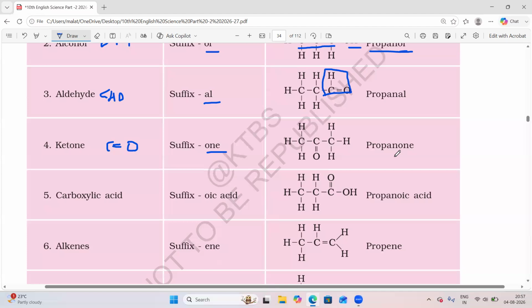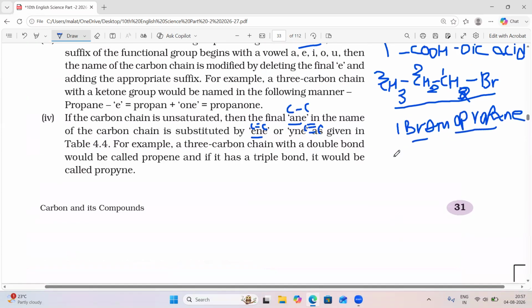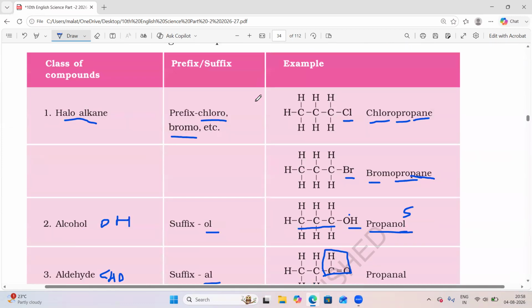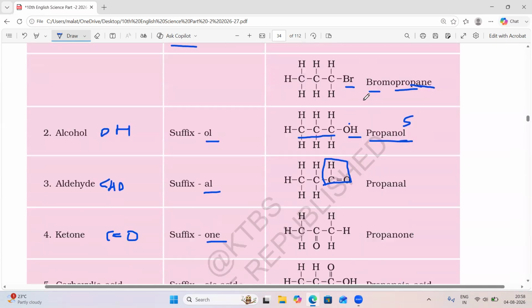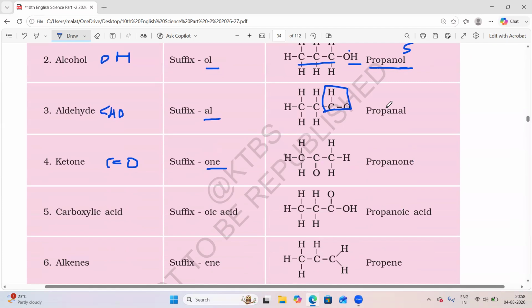Above here is one rule: if the suffix begins with a vowel, AEIOU, then you should remove the E. The name of the carbon chain is modified by deleting the final E, that is propane. We should remove E and add the suffix. Here propane, so remove E and you should add OL like that.